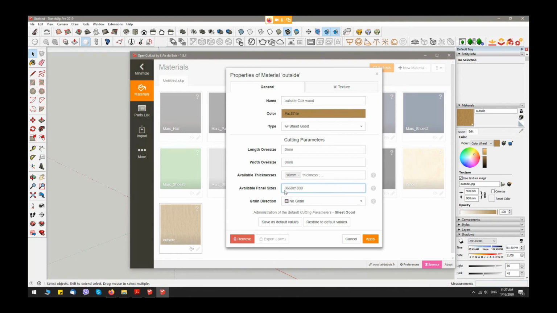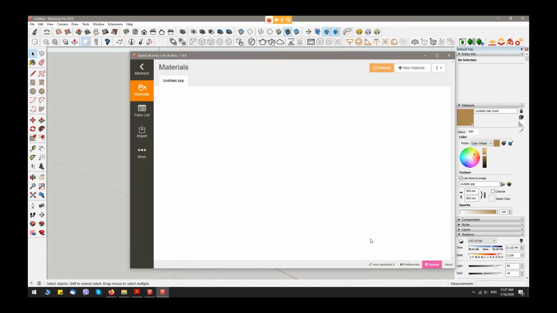This is a standard panel size when you go to the store to take your panels. You know, this is a very useful size. And after that we apply our changes.